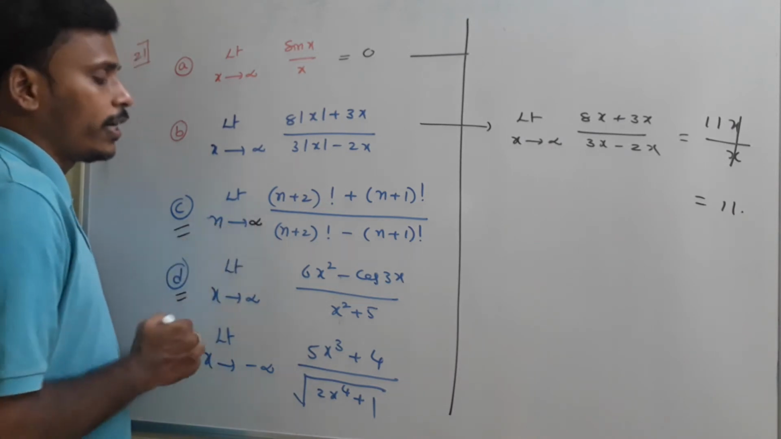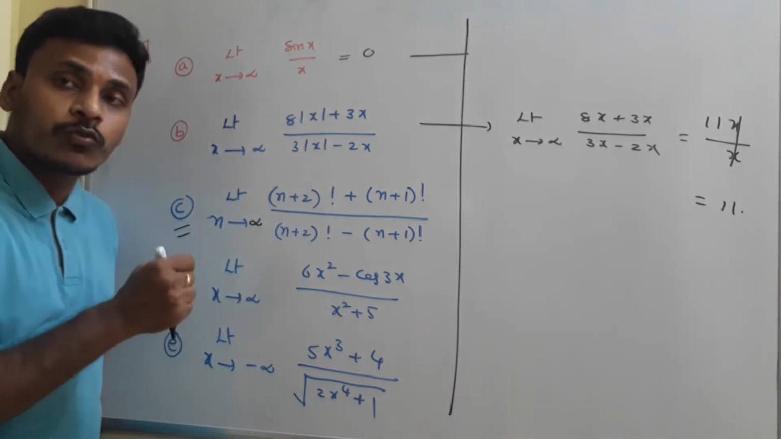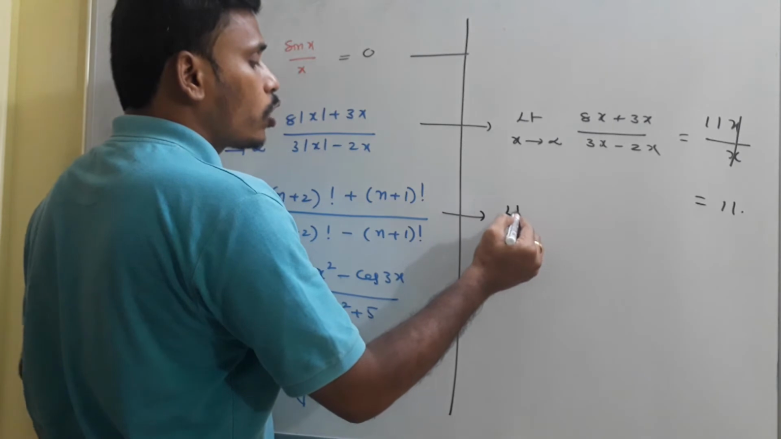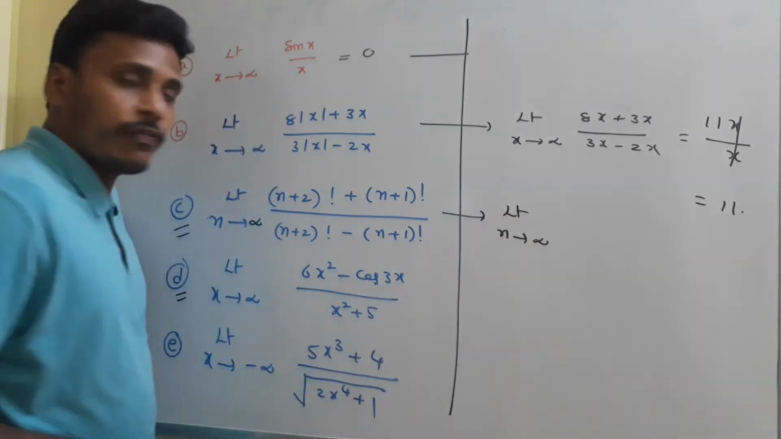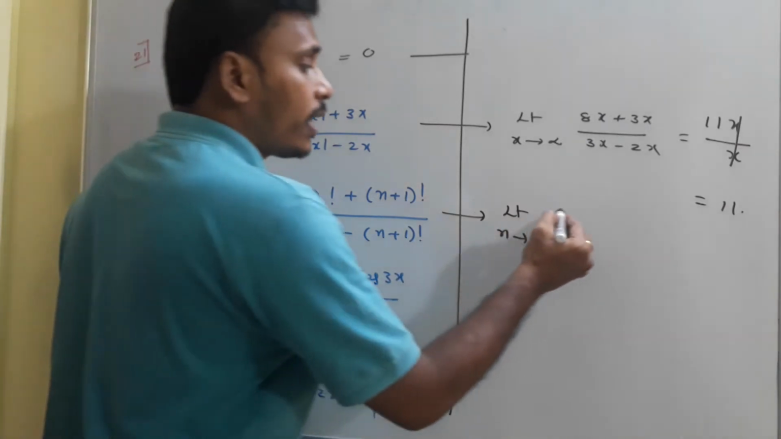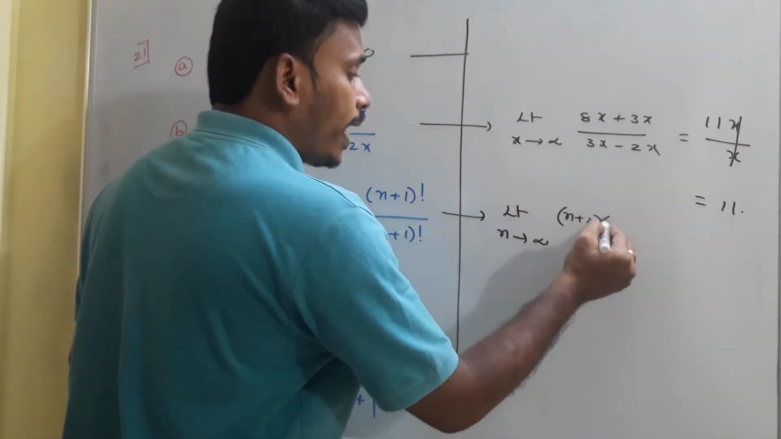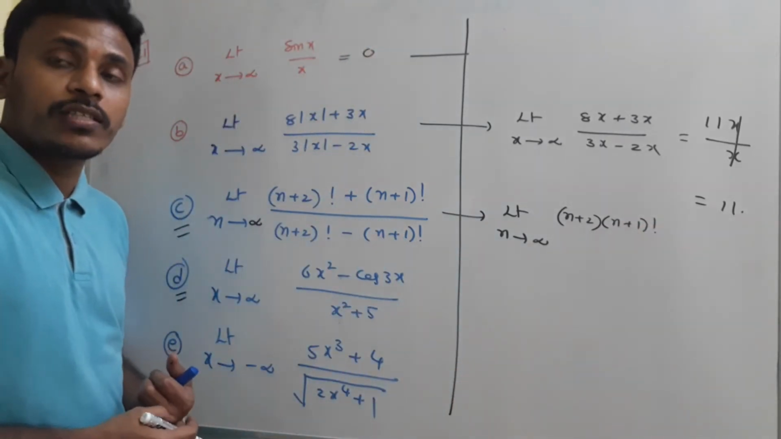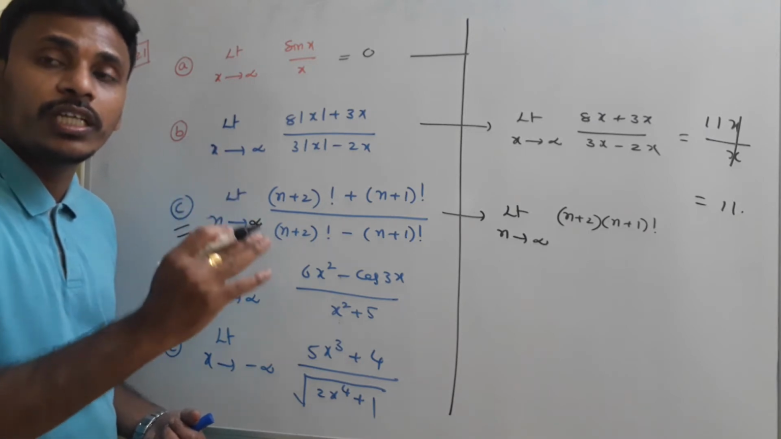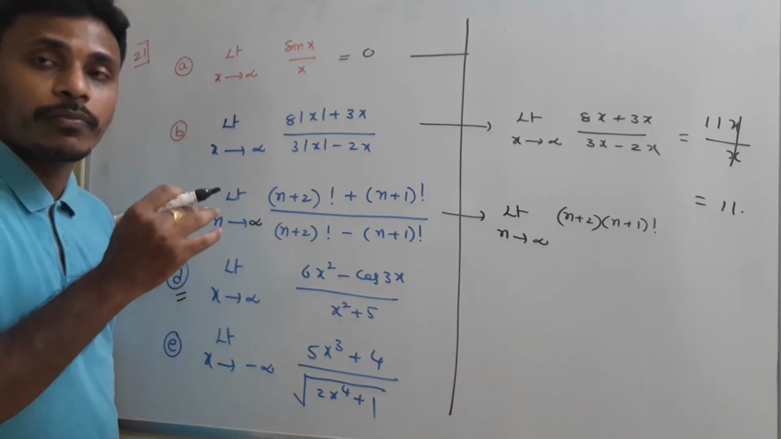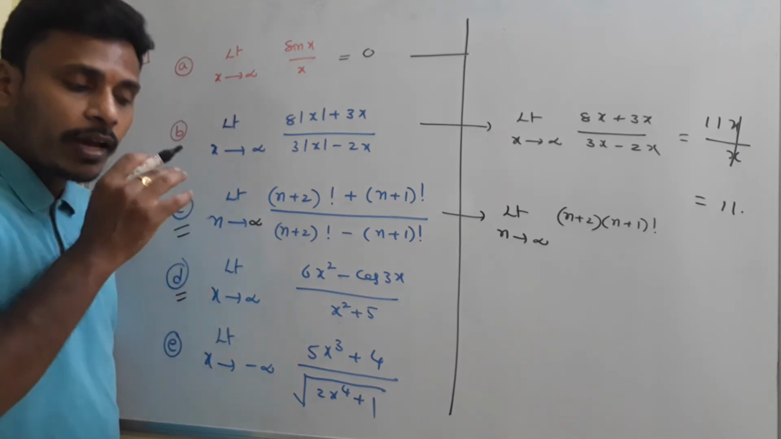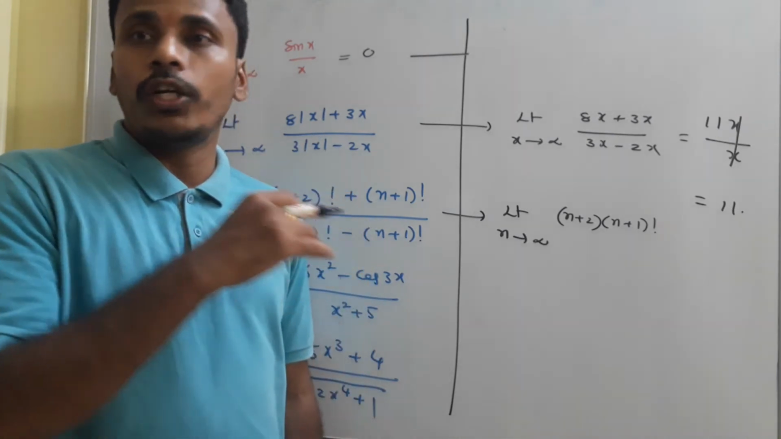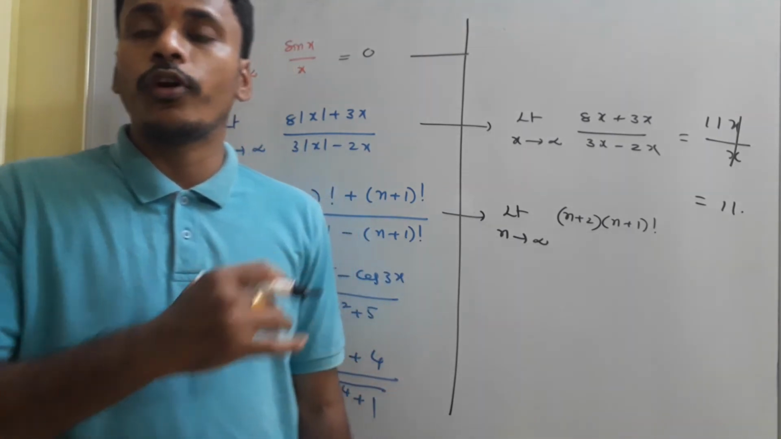Limit n tends to infinity (n plus 2) factorial plus (n plus 1) factorial by (n plus 2) factorial minus (n minus 1) factorial. See, we usually solve this problem like this. Limit n tends to infinity. (N plus 2) factorial can be written as (n plus 2) into (n plus 1) factorial. I think you all know about factorial notation. Suppose I say 4 factorial, 4 into 3 into 2 into 1. So starting from that number to 1 we need to multiply. And 4 into 3 into 2 into 1 is simply 4 into 3 factorial. So 4 factorial is 4 into 3 factorial.